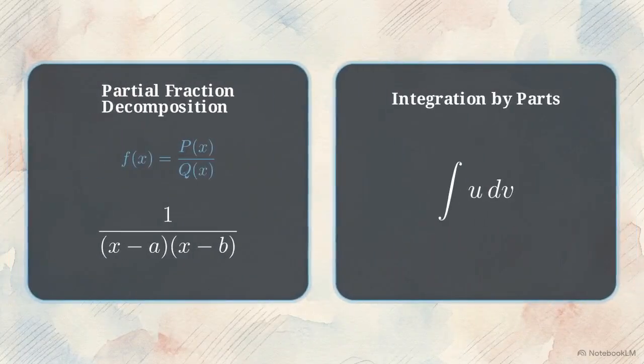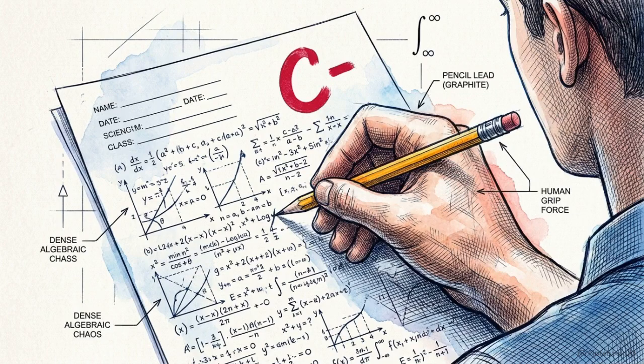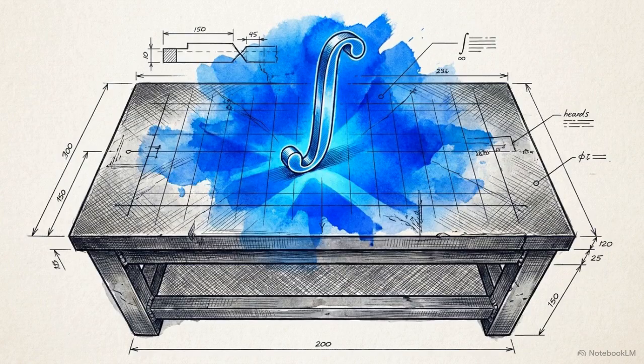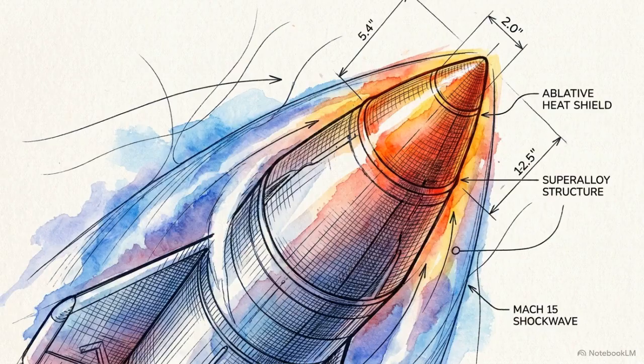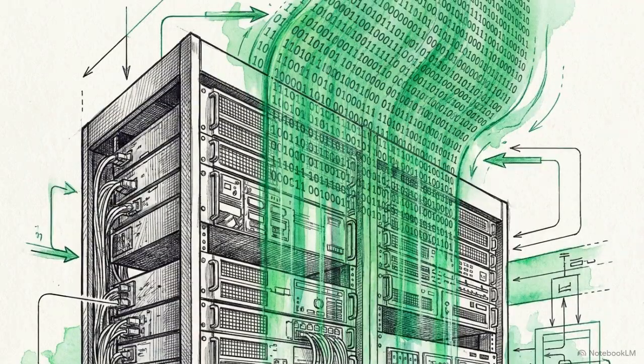We do this using two highly specific tools: partial fraction decomposition and integration by parts. In academic settings, these are often treated as mere algebraic tricks to pass a test. In application, they are critical structural mechanisms used to isolate overlapping variables so that a system can actually be built. To see how calculus operates under the hood of the real world, we are going to map these decoupling tools directly to three domains: aerospace structural loads, electronic signal processing, and recursive software architecture.